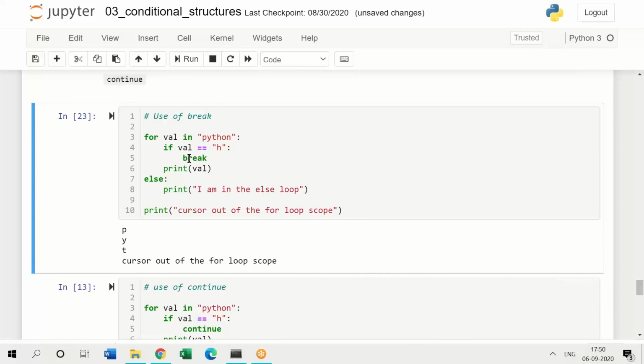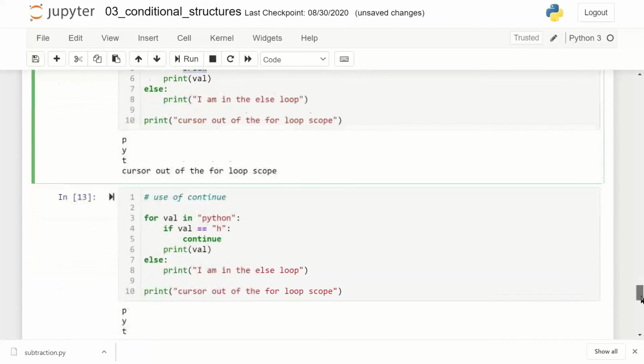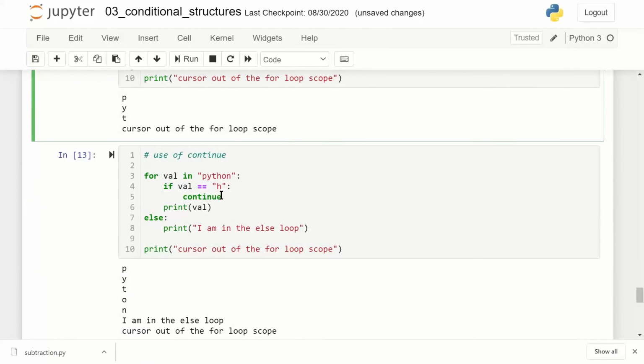Now what we'll do is replace the word break by continue. Same code, but we replace break by continue. What continue does is, if the condition is met, it says do not execute the rest of that iteration. You go to the next cycle.